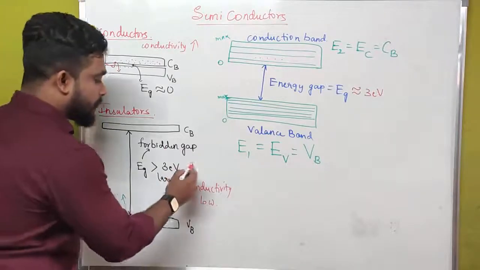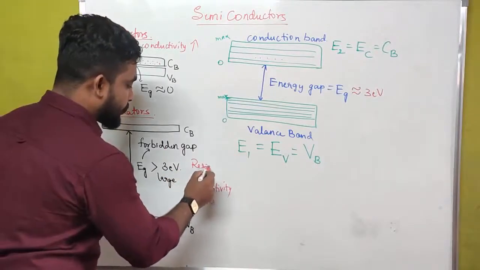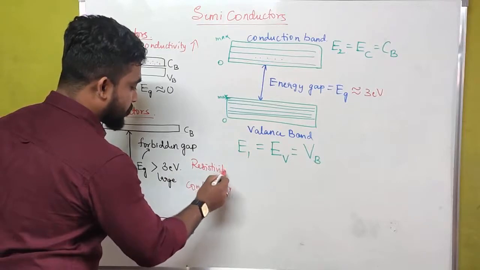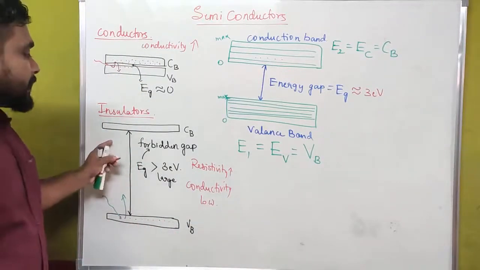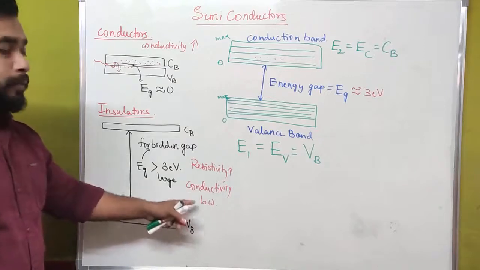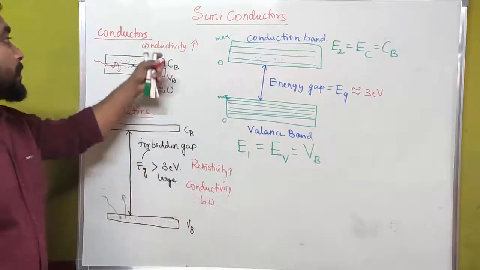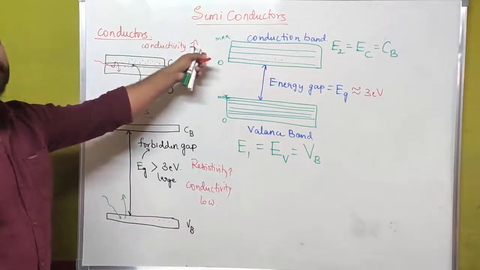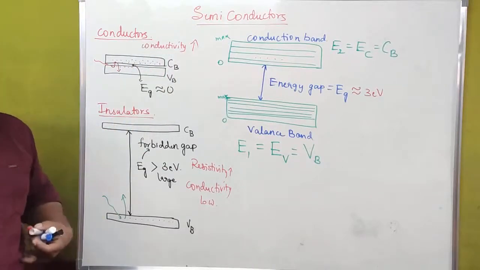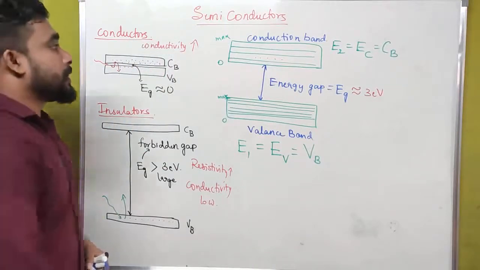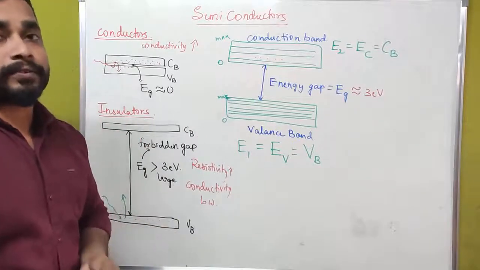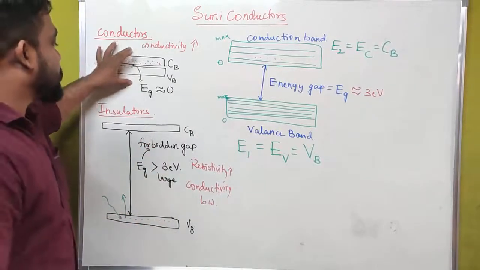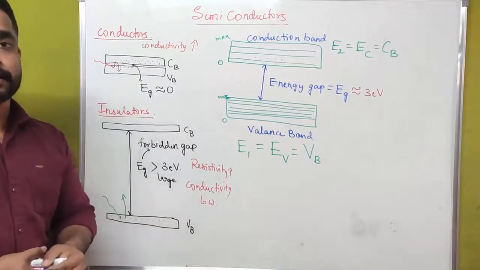In insulators, conductivity is low, which means the resistivity is high. But in a conductor, conductivity is high, which means the resistivity is low. In a semiconductor, the conductivity and resistivity of the material lie between those of conductors and insulators.